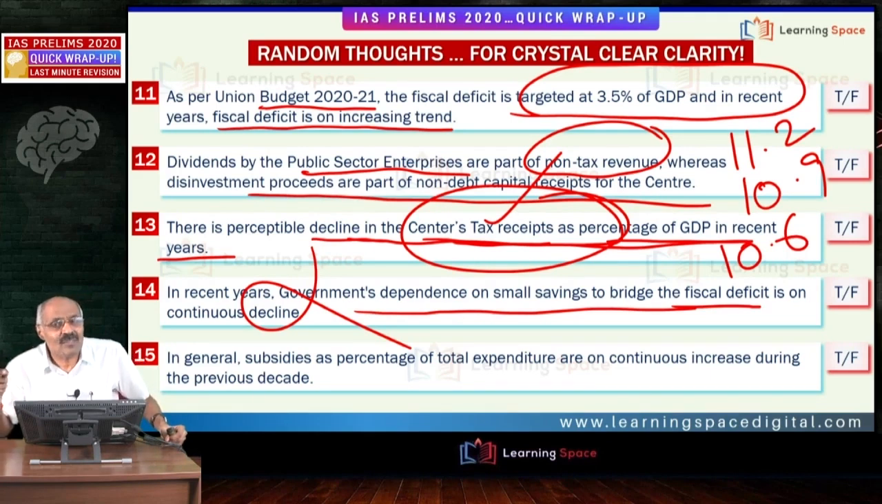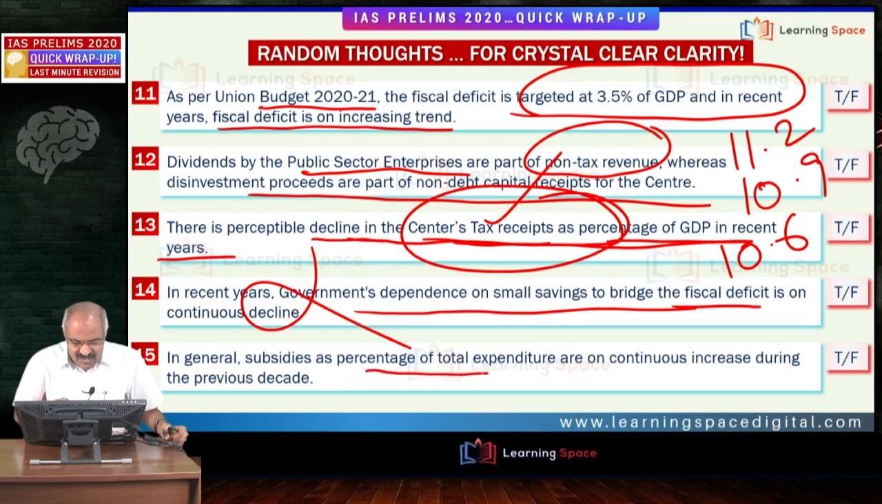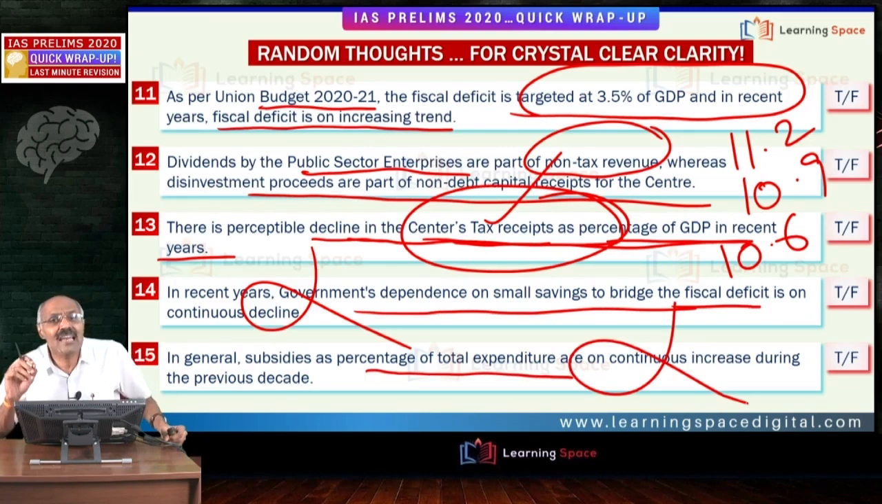In recent times, the government's reliance on small savings has increased substantially. So please correct this statement: in recent times, the government's reliance on small savings to bridge the fiscal deficit has increased substantially. Then, in general, subsidies as a percentage of total expenditure are on continuous decline during the previous decade. Absolutely correct. Two points I would like to tell you.